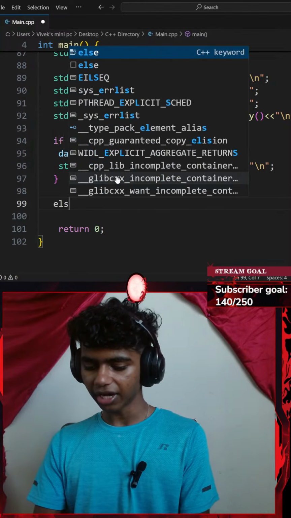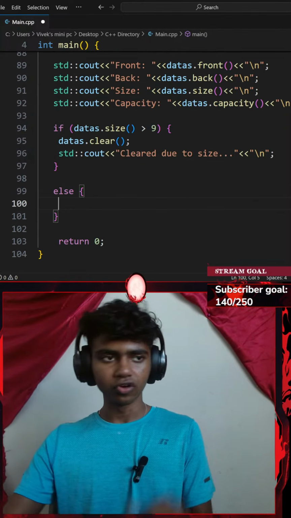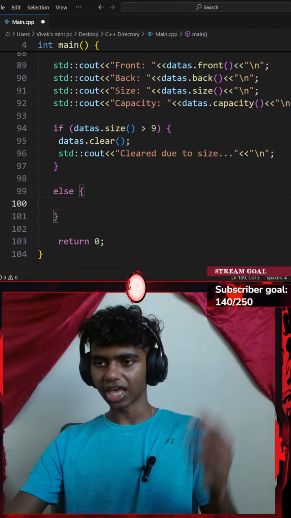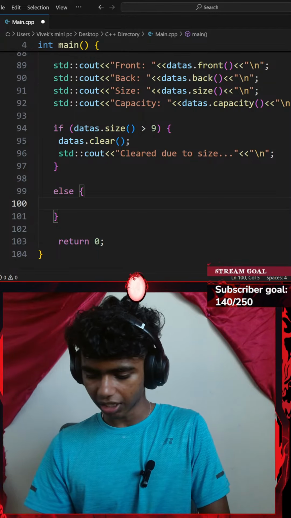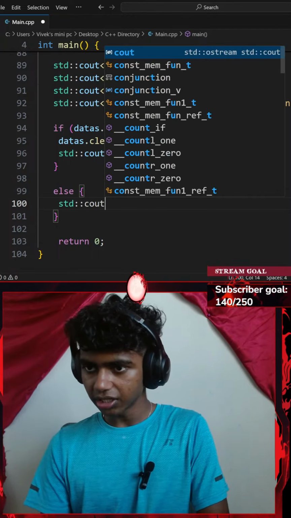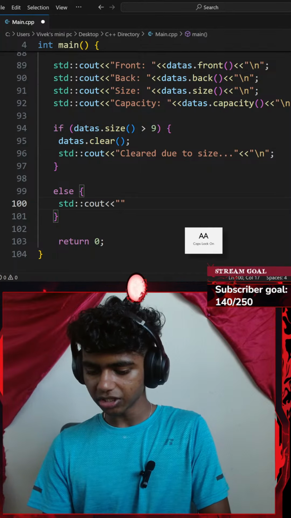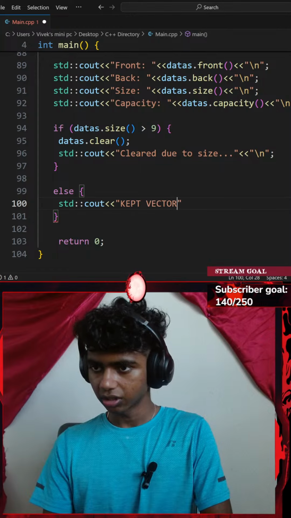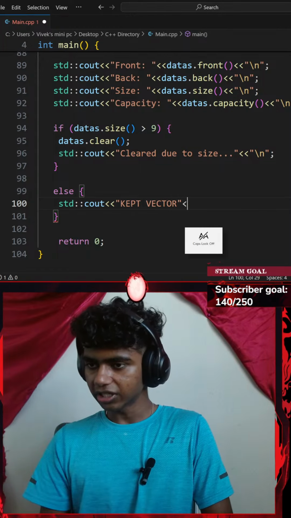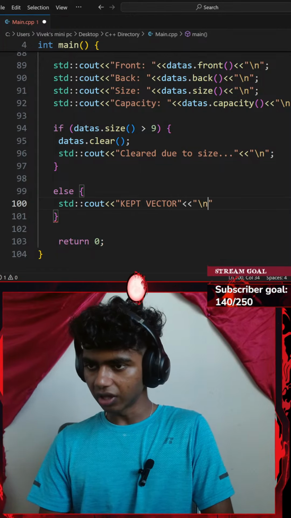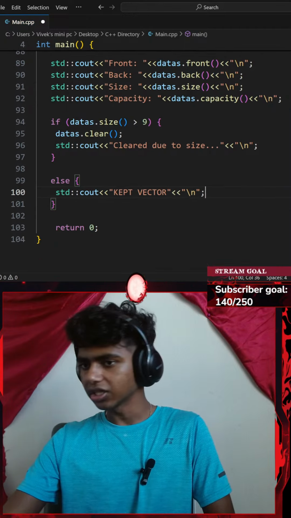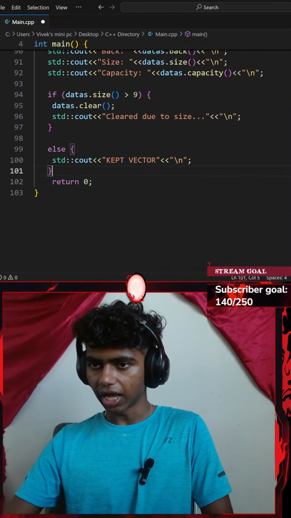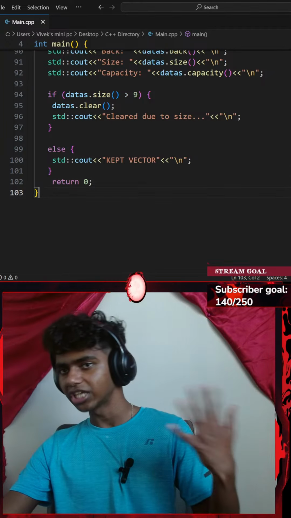Alright, next up I will add an else clause. Else, a pair of curly braces. This says otherwise kept vector. Let me go with a standard console output with an insertion operator. This is going to be saying kept vector. Okay, perfect. I'll go with an insertion operator of new line. And that's honestly basically it, I think, for this. Let me go ahead and do Control S to save my command.